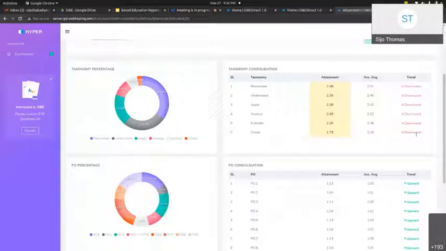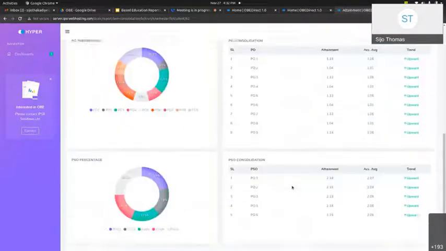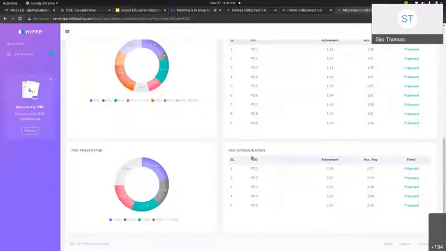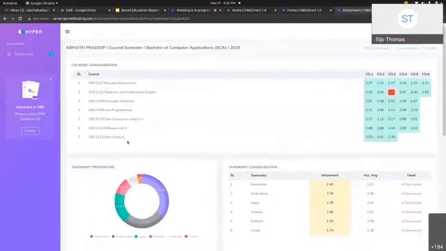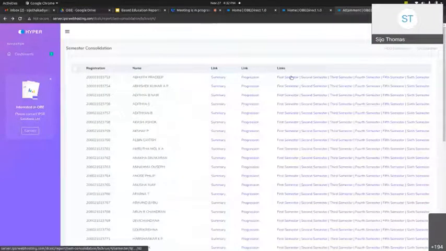That means, compared with the first semester, his performance is getting lower for the taxonomical consolidation, and in PO consolidation, while achieving the program outcomes, he is moving upward. That means he is showing a progressive trend, and in PSO consolidation also a progressive trend has been shown for this particular student, and this is the consolidation for each and every semester.